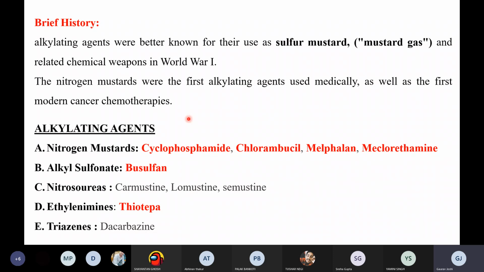These were the first modern cancer chemotherapies, coming under traditional anti-cancer therapy.